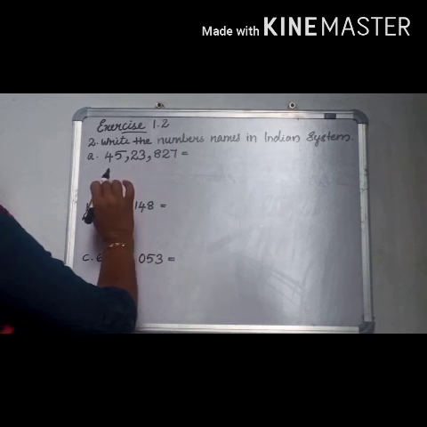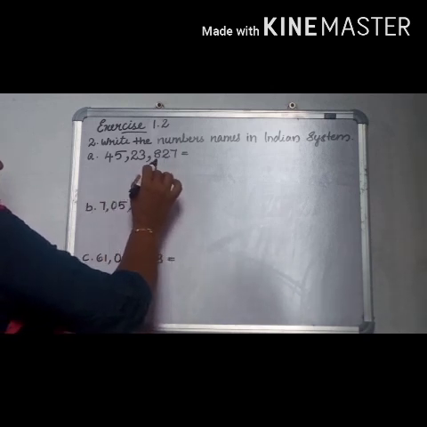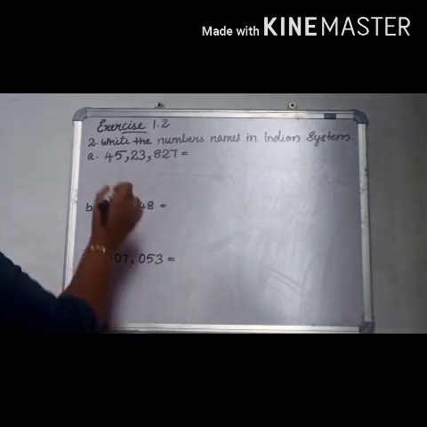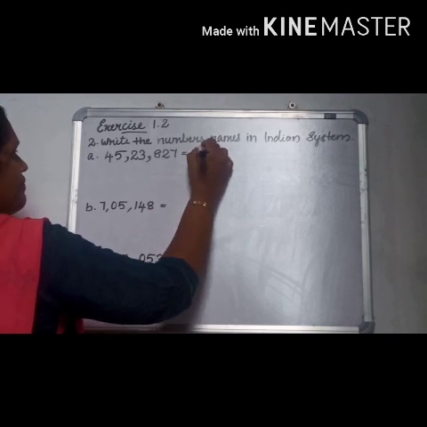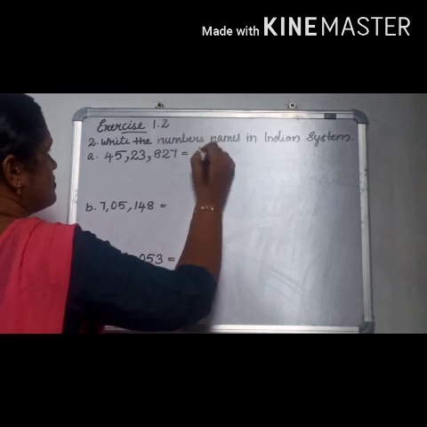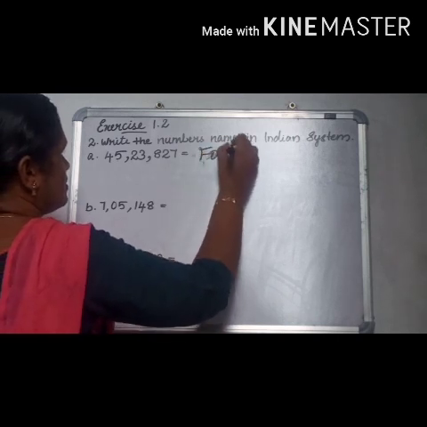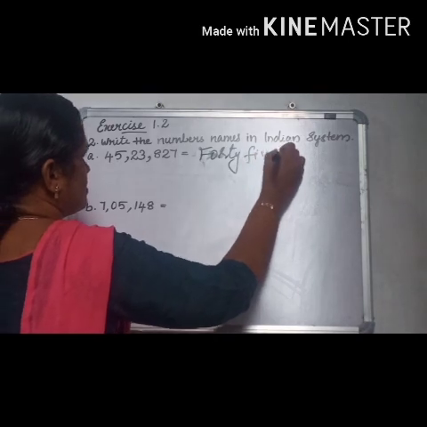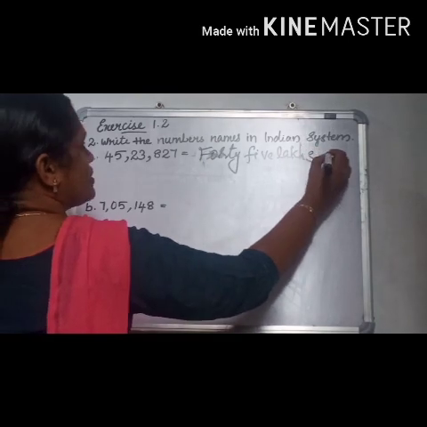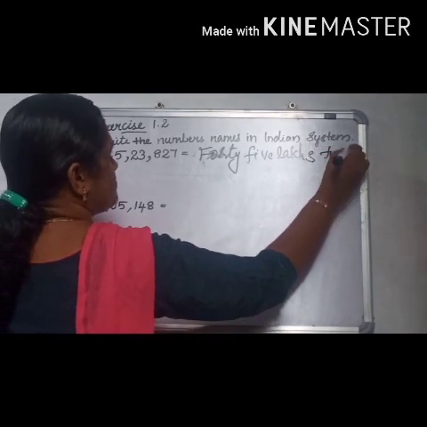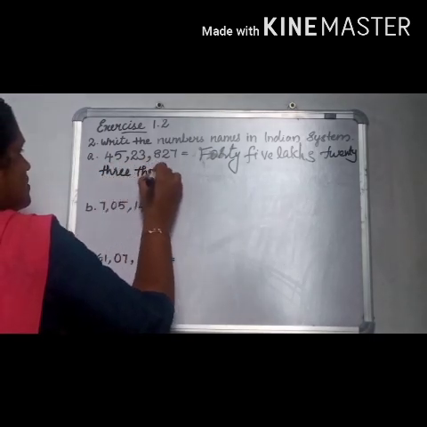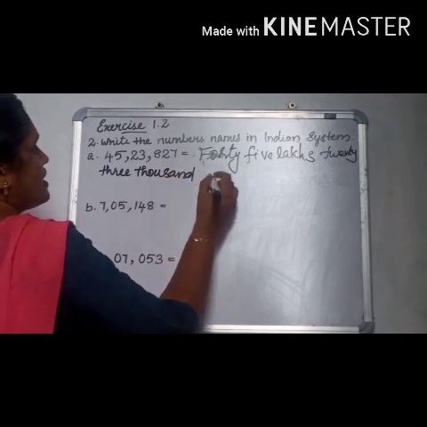First one is here ones, tens, hundred, thousand, 10,000, lakh, 10 lakh. So the number name of this is 45 lakhs 23,000 827.